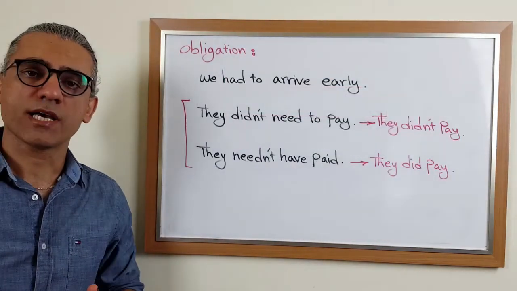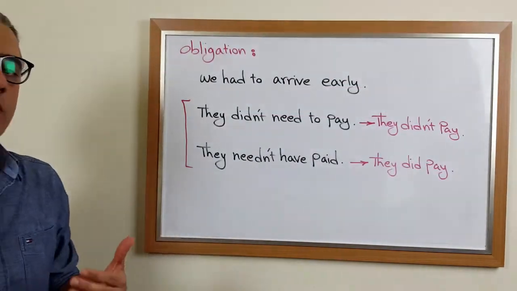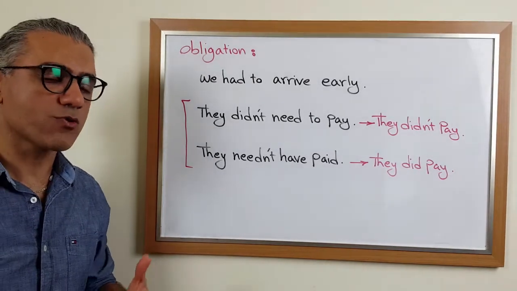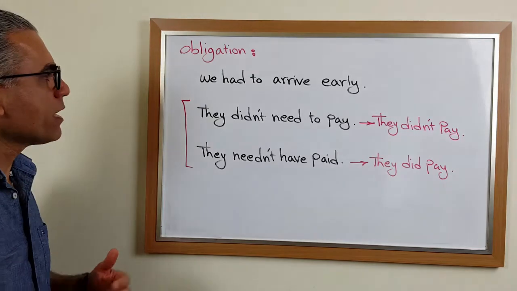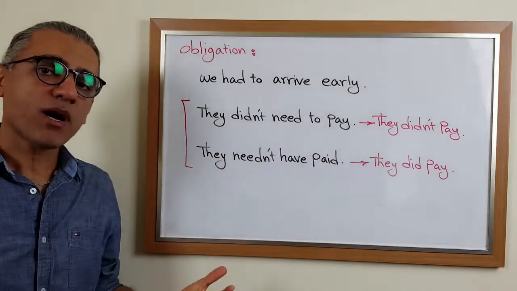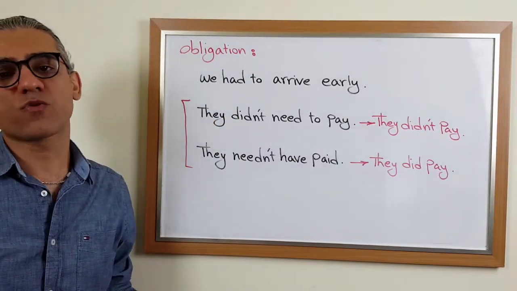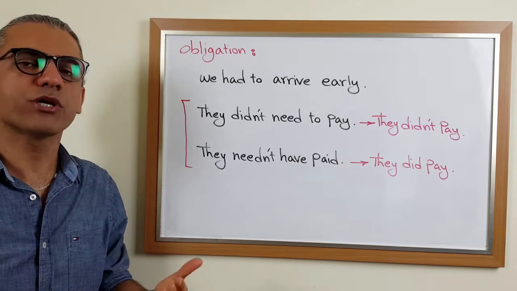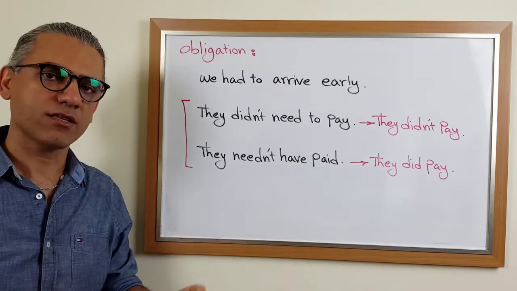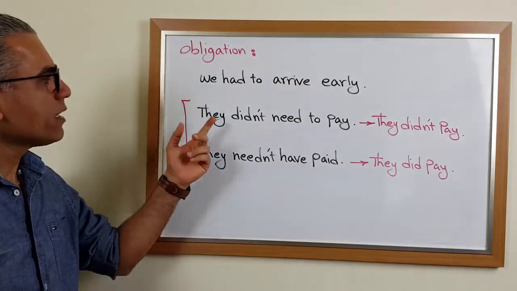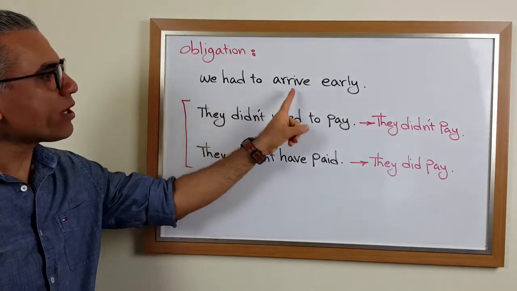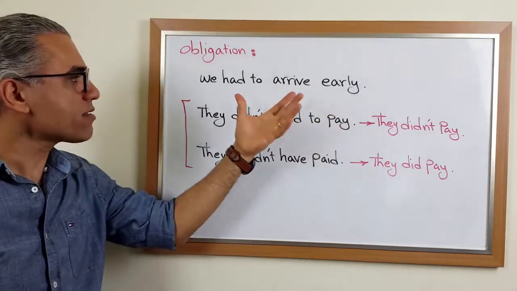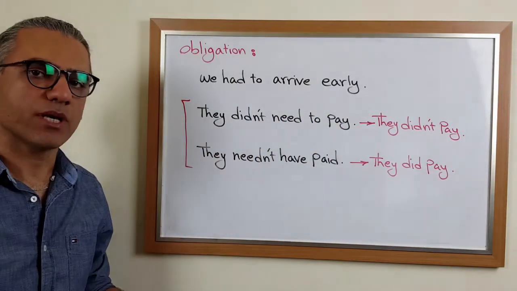The next function is obligation. As you may remember again from the previous video, we use must and have to express obligation. Look at this example. In the past tenses, we cannot use must anymore because must can only be used in the present and for the future. So we use had to. We had to arrive early. This is the function of obligation.